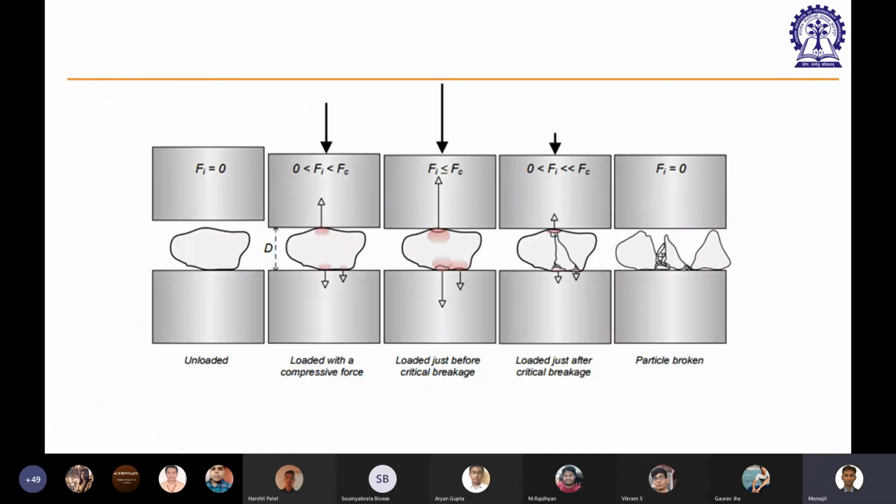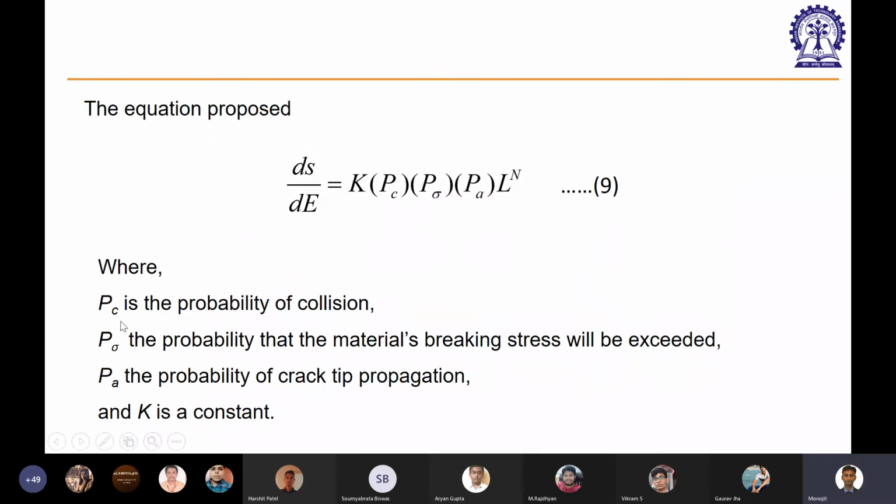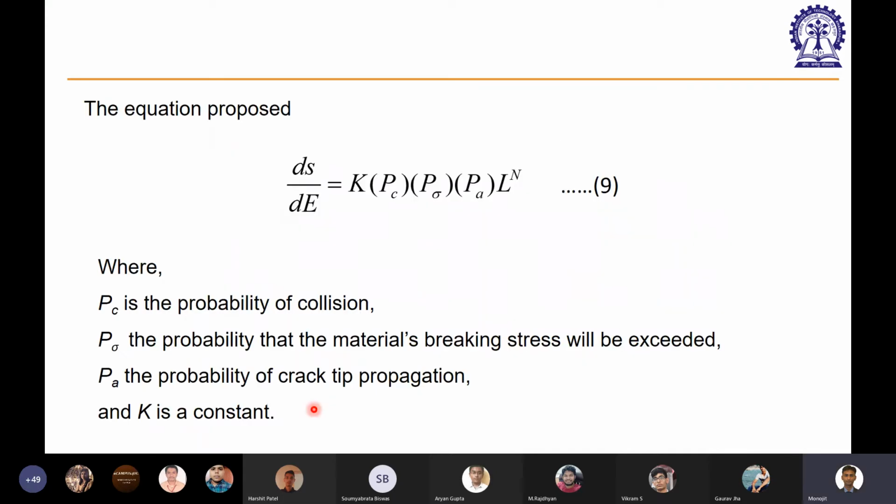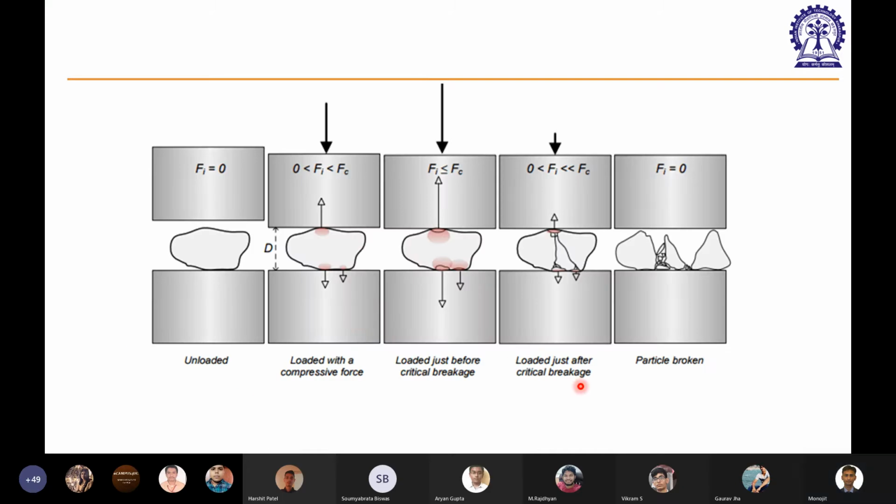Now if I try to see this example, and suppose I wanted to mark this PC, the probability of collision, which images can I mark? Let's start from here. This is 1, 2, 3, 4, 5. Let's take an example where the probability of collision is true. If I say that the probability of collision is true, up to which image is the operation true?